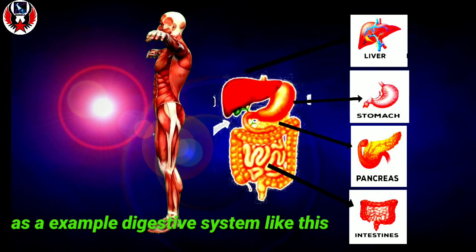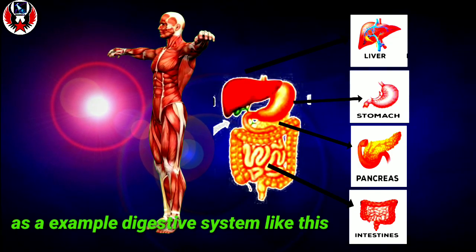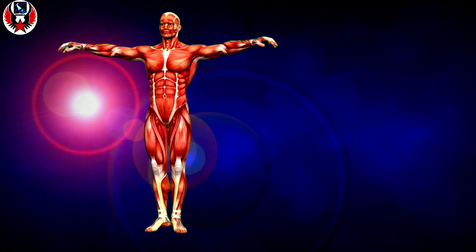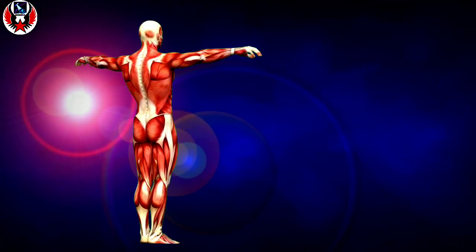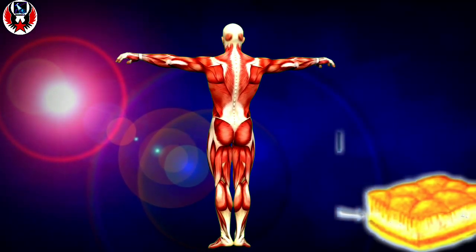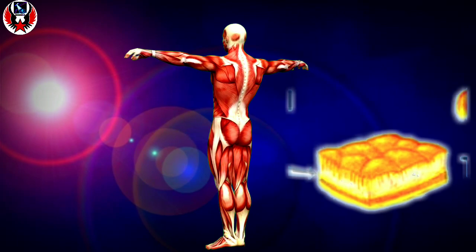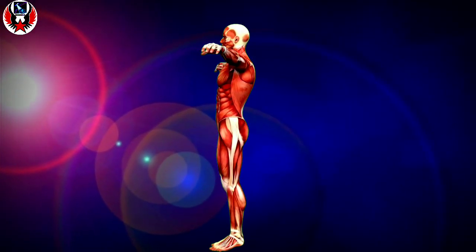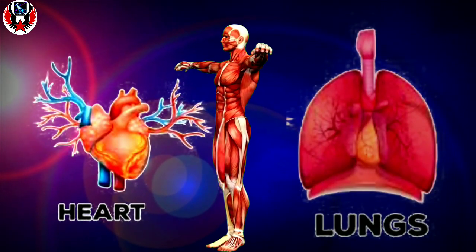So we can say one or more organs join together and make an organ system, and the organ level is the grouped or combined form of many tissues. That means one or more tissues are grouped or joined together and make an organ.